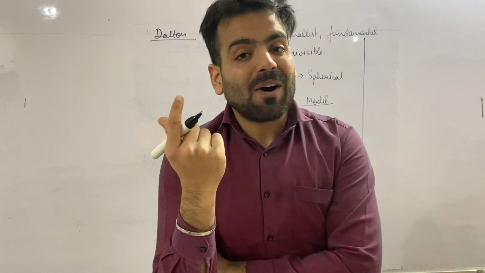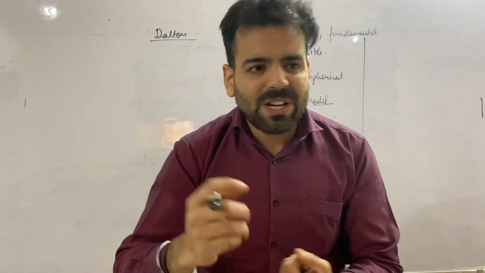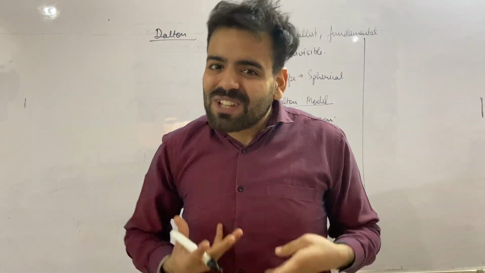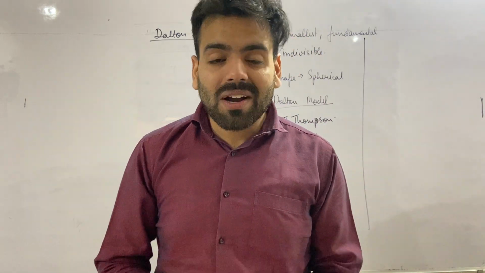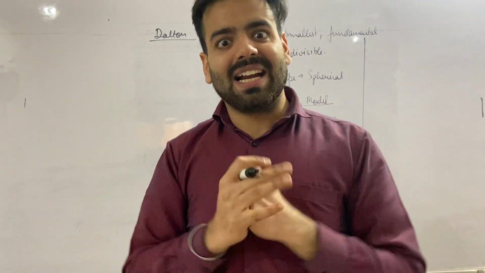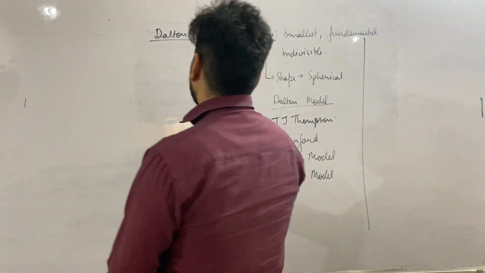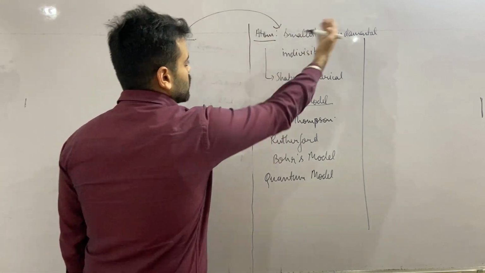That was the main idea of Dalton's theory. A few words included in Dalton's postulates were indestructible, indivisible, smallest particles. But later on we realized this is not correct, because there are particles present inside the atom. And what I have written here was according to Dalton.